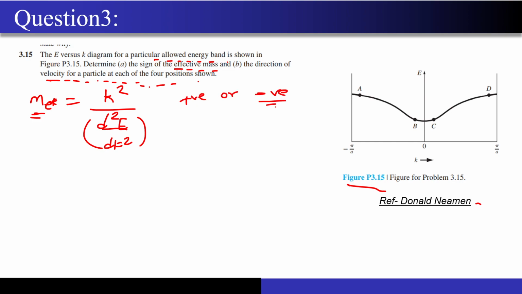Now this seems absolutely ridiculous because we have never seen a material where the effective mass of the electron will be negative. But there will exist such a material. I don't have the material name and the diagram with me right now, but maybe in the next lecture I will come up with a material and a diagram to show you that there exist some materials where the mass of the electron is actually negative. This is not the actual mass, this is the effective mass of the electron.